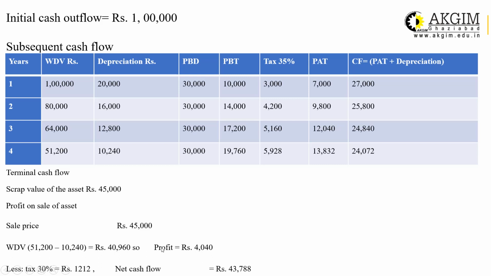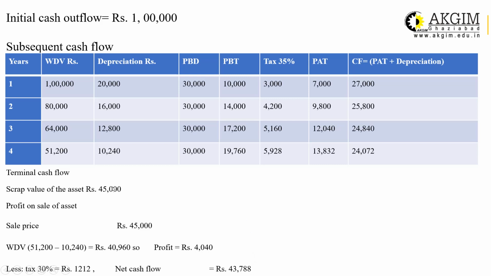And if there is a profit, then obviously you have to pay income tax in cash. So tax is 30% of the profit, 30% of 4,040, and it will be 1,212. So how will the total cash flow be calculated? After selling the machine, you will receive 45,000 rupees, and you will pay tax of 1,212 rupees in cash. So net cash flow will be 43,788. So this is the final terminal cash flow.